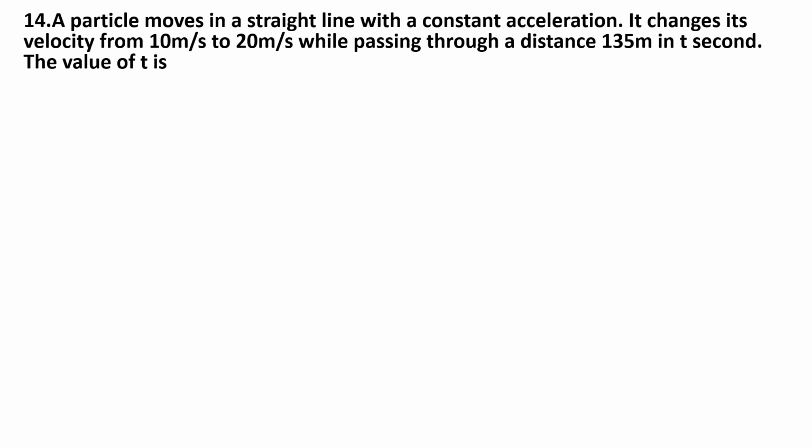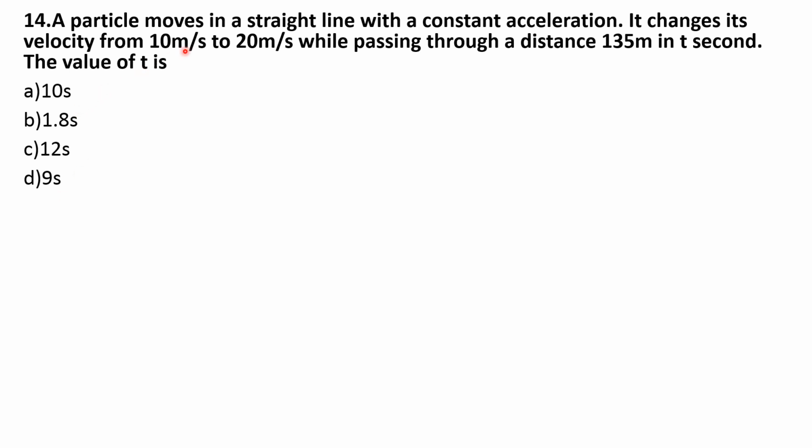14th question. A particle moves in a straight line with a constant acceleration. It changes its velocity from 10 meter per second to 20 meter per second while passing through a distance 135 meter in t second. The value of t is: options are A, 10 seconds; B, 1.8 seconds; option C, 12 seconds; option D, 9 seconds.